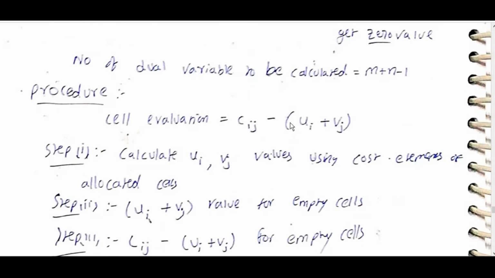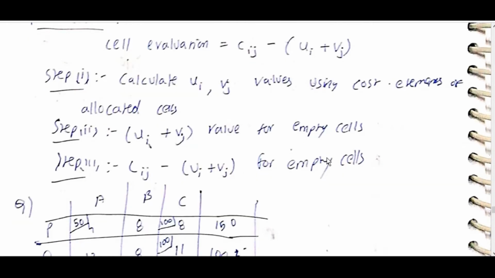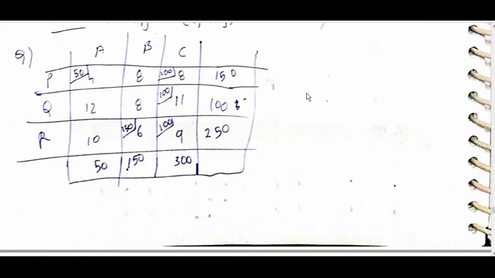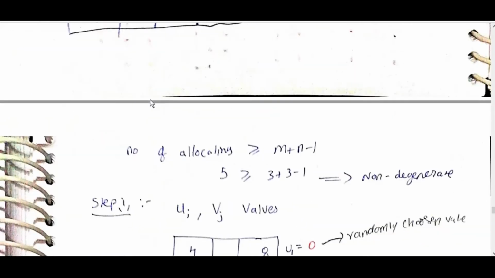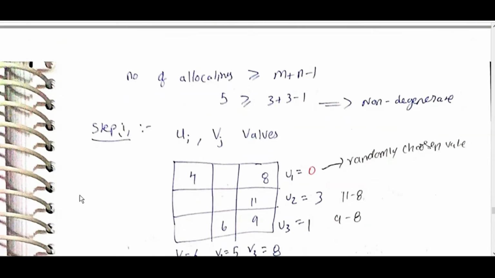Procedure: cell evaluation is Cij minus (ui plus vj). Step 1: calculate ui and vj values using cost elements of allocated cells. Step 2: ui plus vj values for empty cells. Step 3: Cij minus (ui plus vj) for empty cells. Here the number of allocations is greater than or equal to m plus n minus 1, so it is non-degenerate. Ui, vj values.